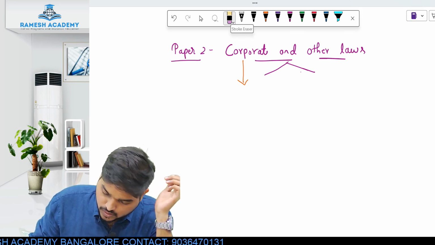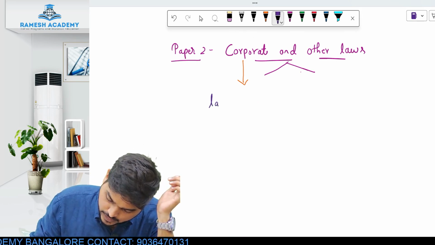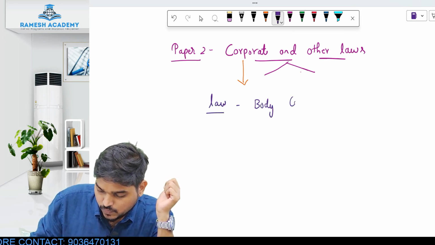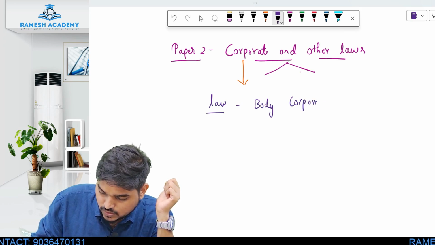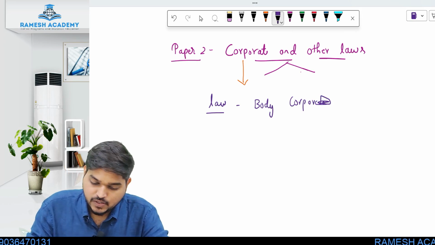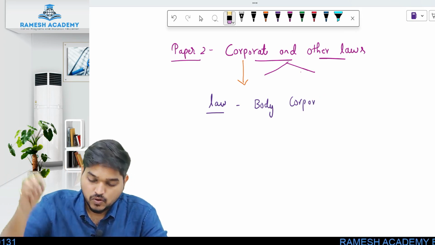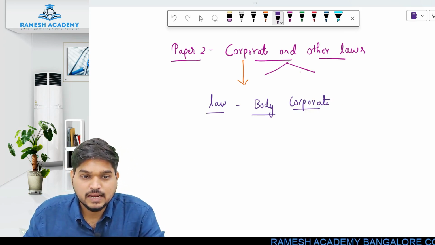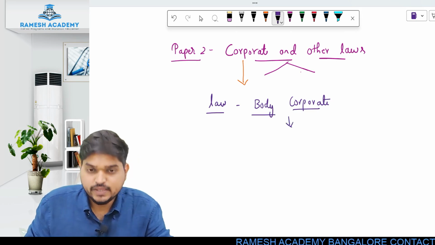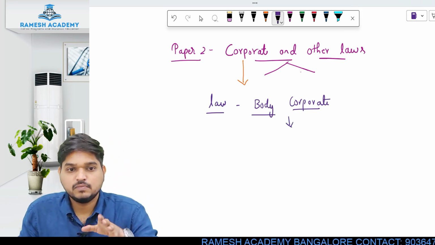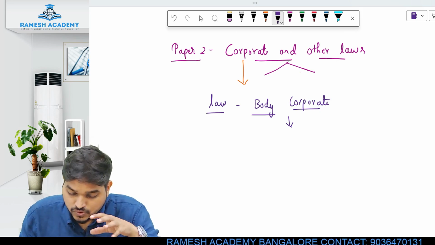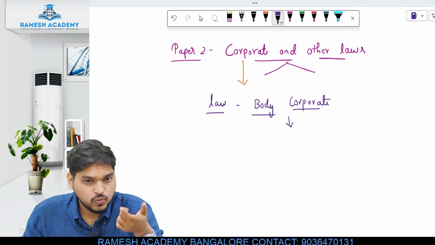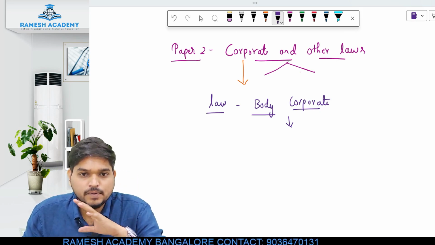Any kind of law which is applicable to your body corporate, such laws are called as corporate laws. As simple as that. Now the question arises, what do you mean by body corporate? Before understanding what are the laws which we are going to study in corporate laws, first you should understand the corporate law is applicable to whom. So the first question is simple, to whom is the corporate law applicable?